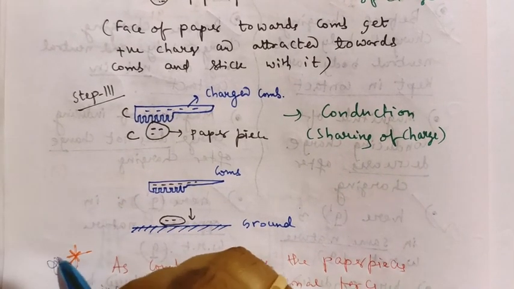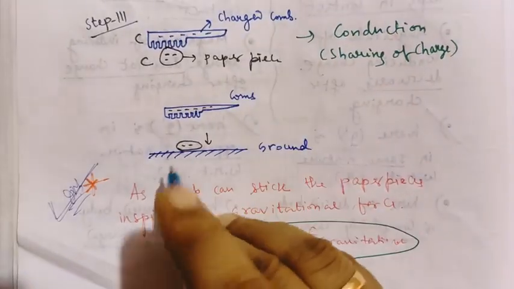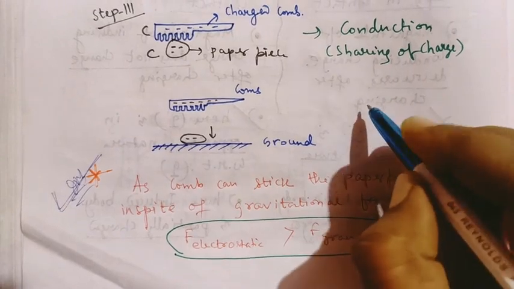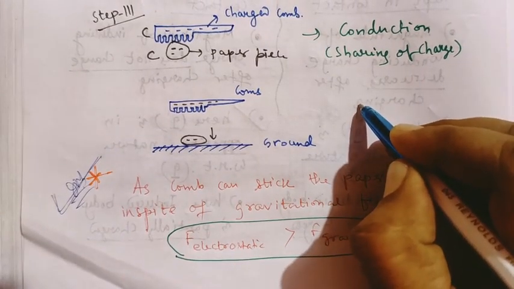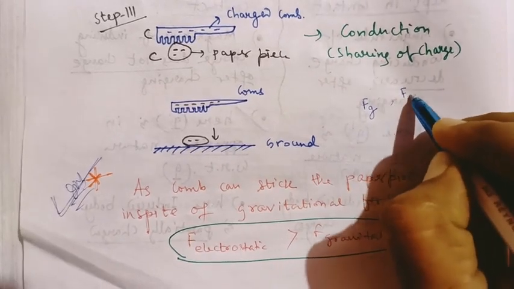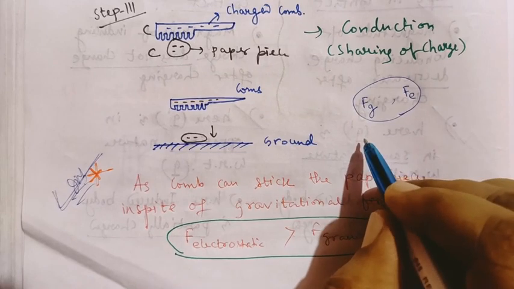There is an important discussion also here. You should remember it. I need to explain this to you. Sometimes a question comes. In first year, in 11th class, you studied gravitational force. Here you study electrostatic force. Which one is greater and which one is smaller?